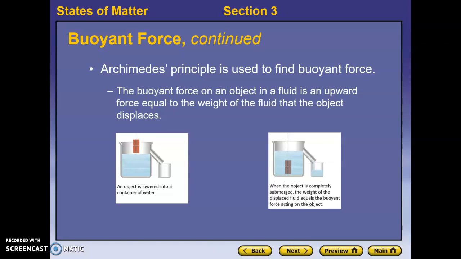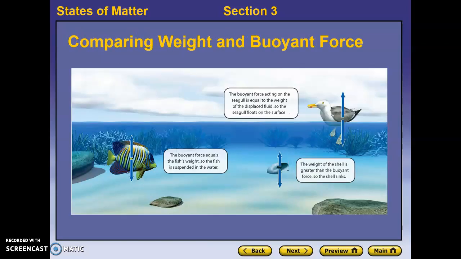If you compare the weight of the fluid that is displaced to the weight of the object, you're able to find out how much buoyant force is being applied. So, comparing the buoyant force to the weight actually will tell us whether something would float or sink.